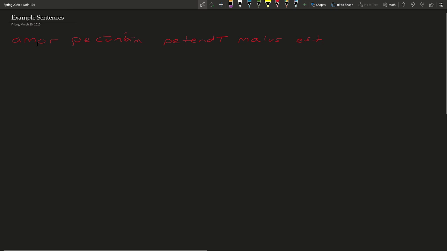So the first step in understanding this is just getting an idea of what the gerund phrase is doing. So the overall idea of this is amor petendi, so the love of seeking. This is just a normal gerund in the genitive singular case.